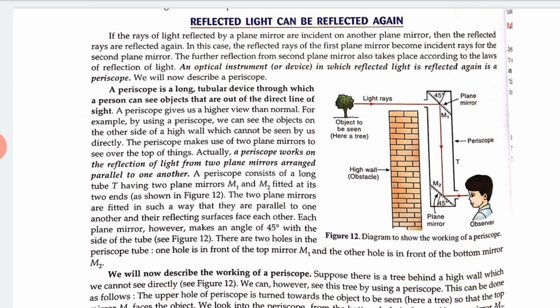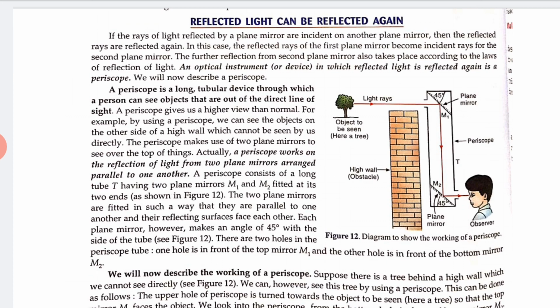This can be done as follows. The upper hole of the periscope is turned towards the object, here a tree, so that the top mirror M1 faces the object. We look into the periscope from the bottom hole in front of the lower mirror, that is M2, and the light rays coming from the tree fall on the plane mirror M1.